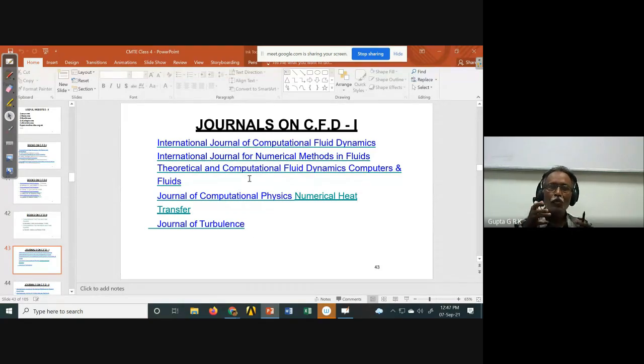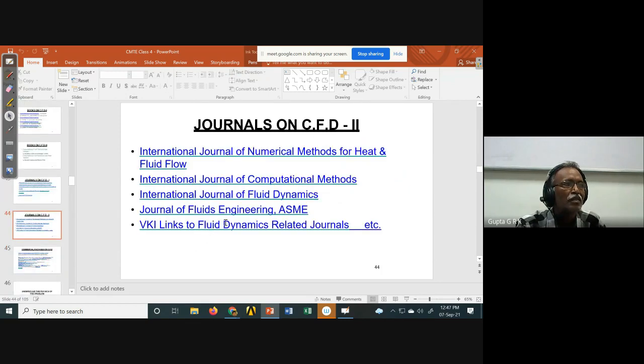If you want to see what current work is going on, you can go through journals. There are many journals on CFD. To name a few: International Journal of CFD, International Journal for Numerical Methods in Fluids, Theoretical and Computational Fluid Dynamics, Computers and Fluids, Journal of Computational Physics, Numerical Heat Transfer, Journal of Turbulence, International Journal of Numerical Methods for Heat and Fluid Flow, Journal of Fluid Mechanics, and Journal of Fluids Engineering by the American Society of Mechanical Engineers, and VKI, Von Karman Institute, links to fluid dynamics related journals.